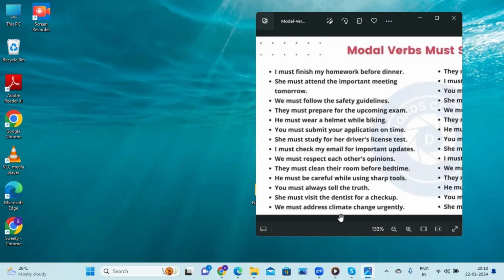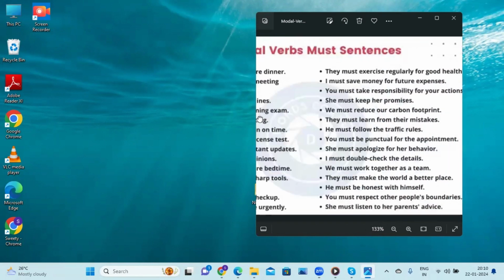We must address climate change urgently. So climate is going to change. So we have to tell this. That is what it means. It is compulsory, our responsibility to tell this very urgently. That is what it means.